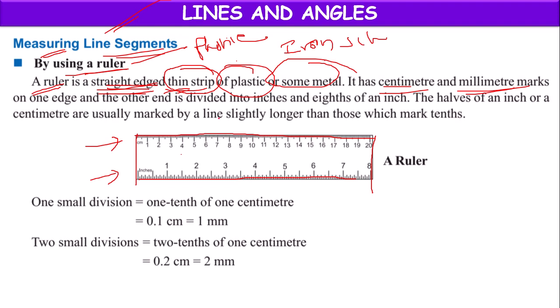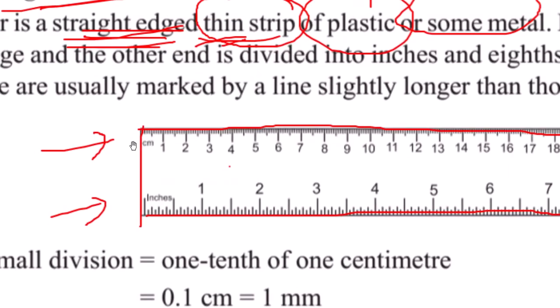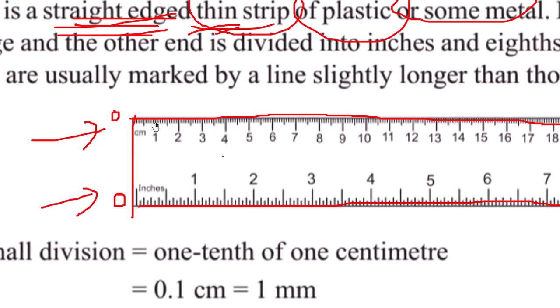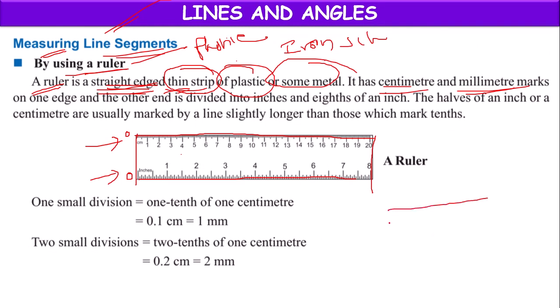Suppose it starts from 0. Here 0 centimeter, 0 inches. Between 0 and 1 centimeter there will be small lines. If this is 0 centimeter, this is one line, then 1, 2, 3, 4, 5, 6, 7, 8, 9, 10.